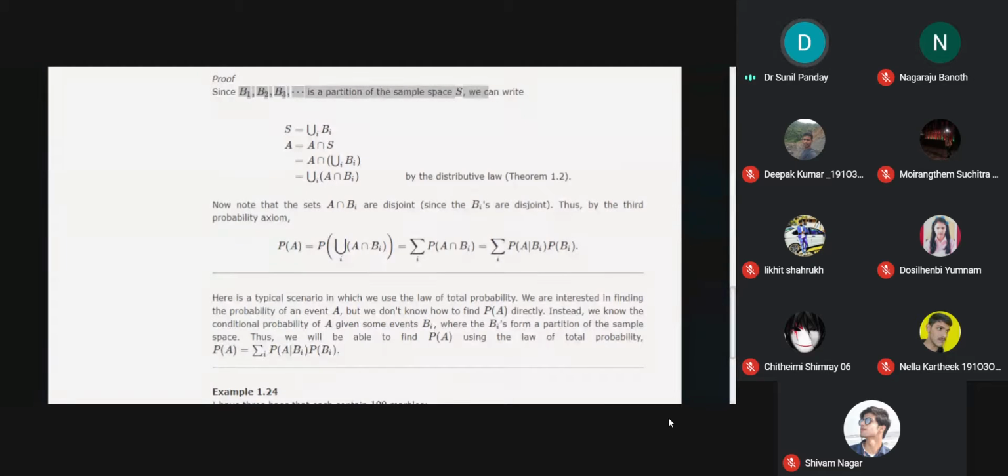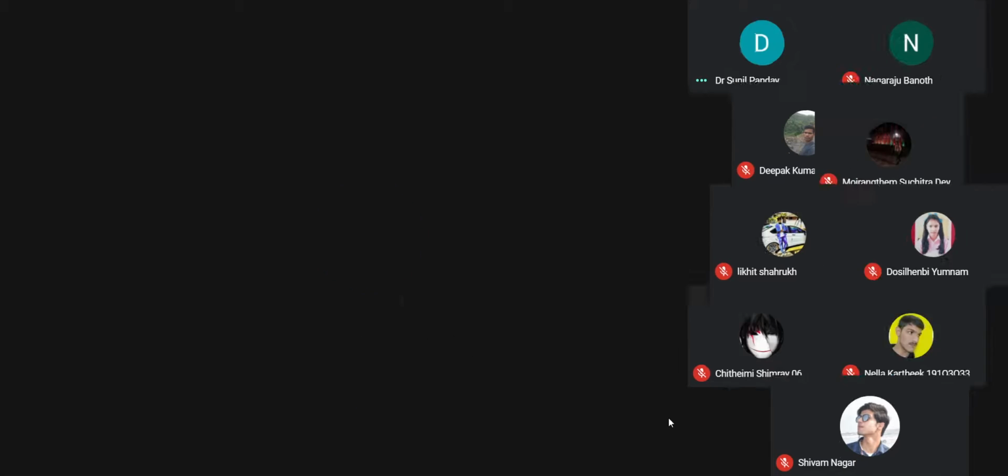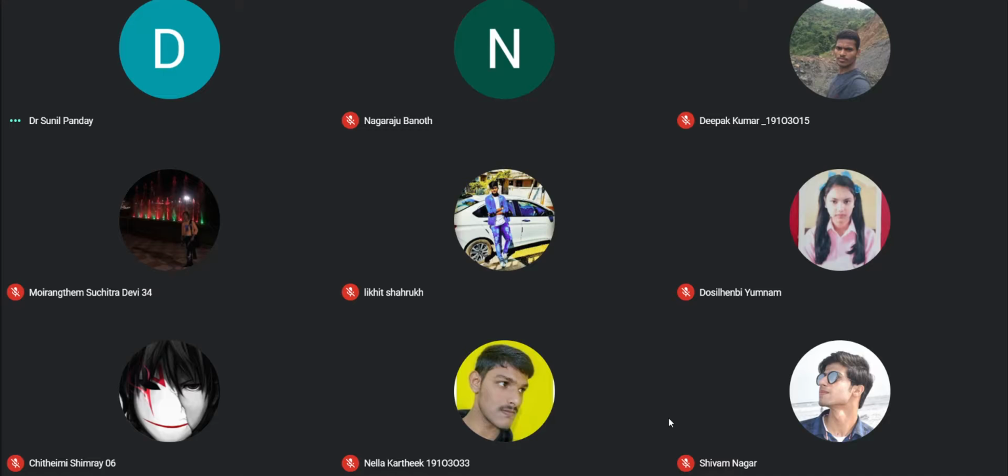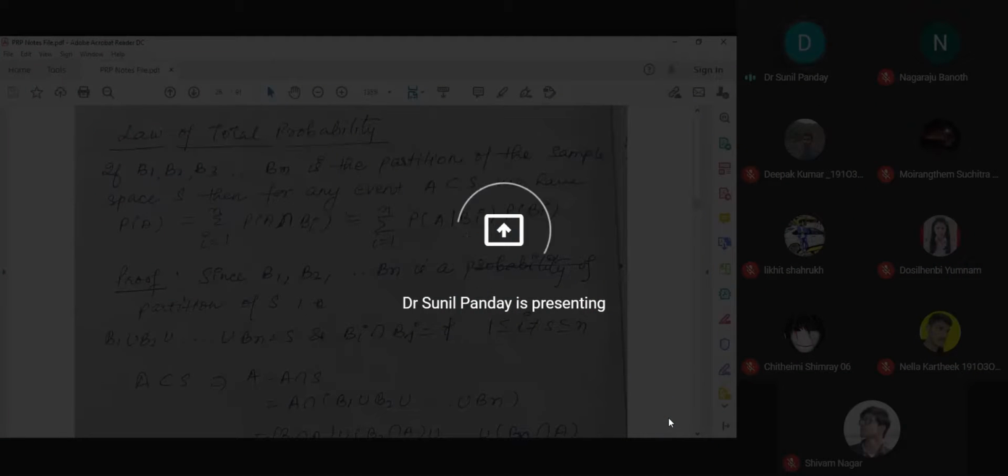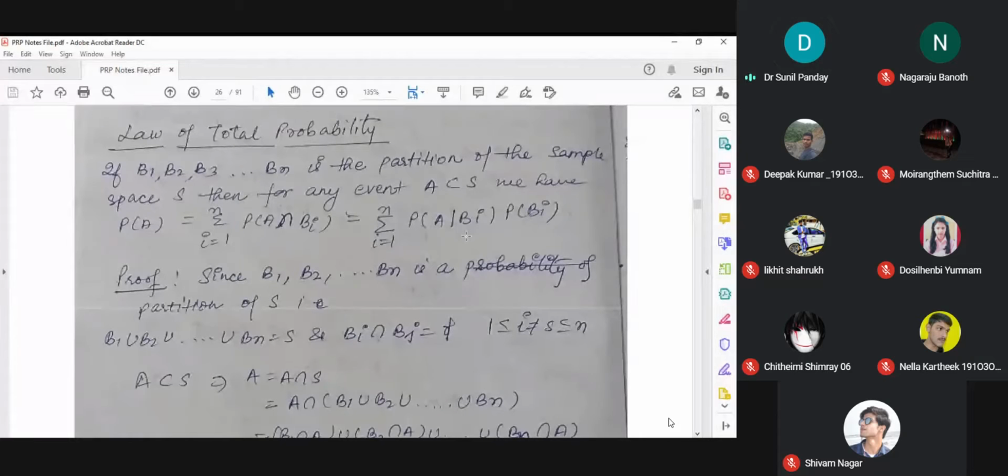Okay. So we'll see this one. So this is the result we are actually proving. Law of total probability. Here it is given that B1, B2, Bn are a partition of the sample space. Then for any event A subset of S, we have this one. We have to prove this.